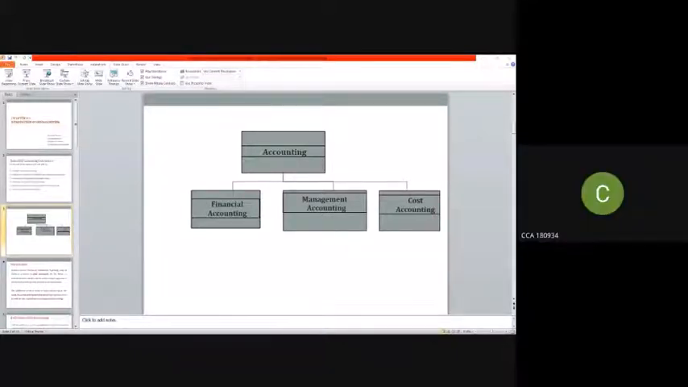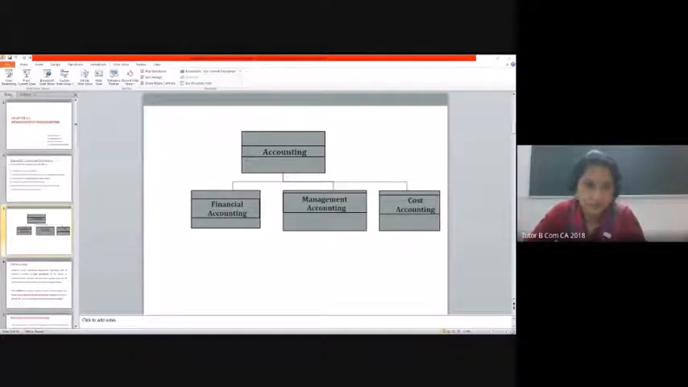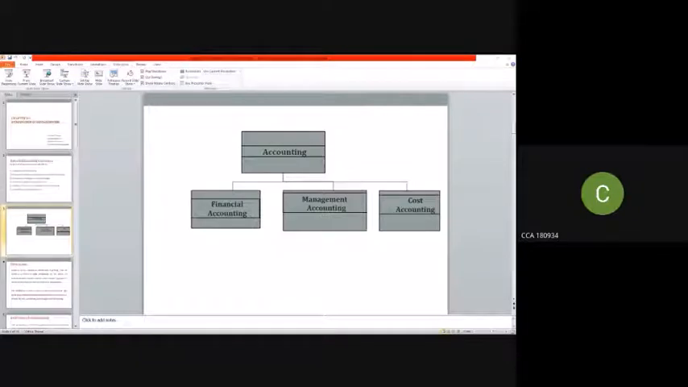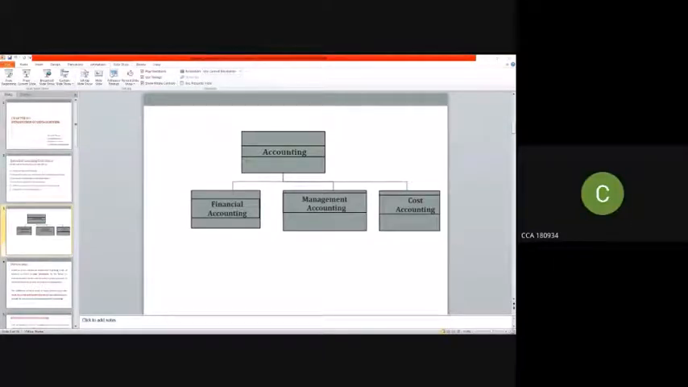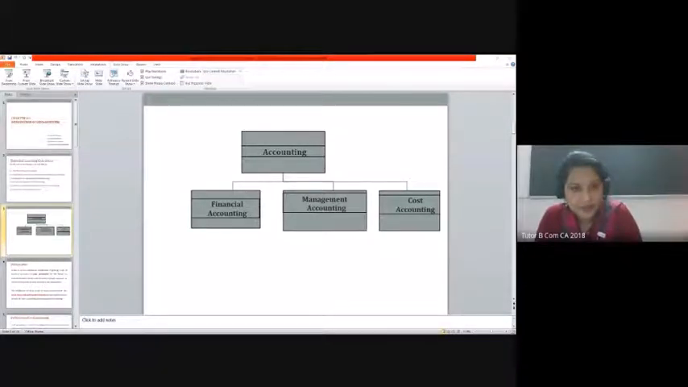Cost accounting is a record of cost relating to products, operation, and function. It establishes a budget, standard cost, actual cost of operation, and analyzes the variance and profitability.